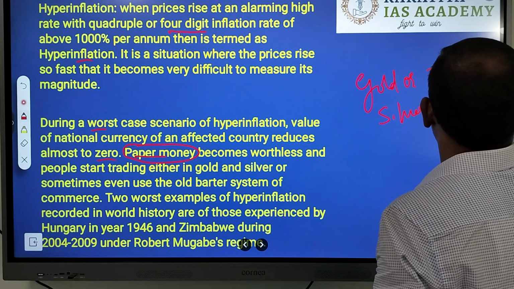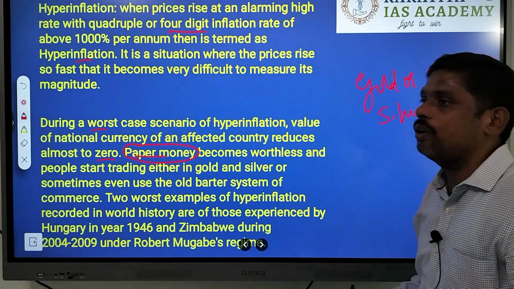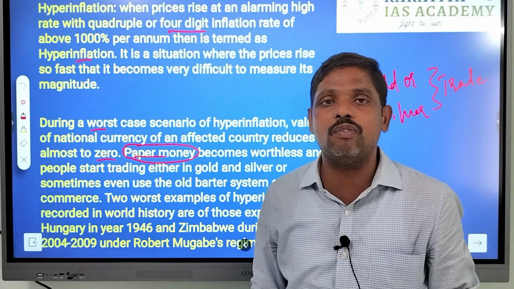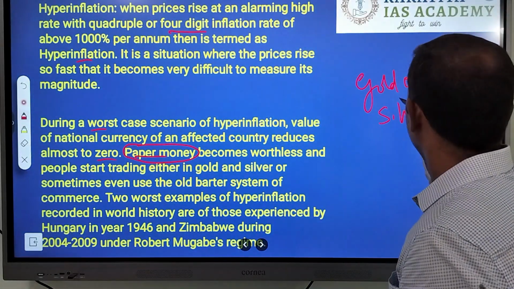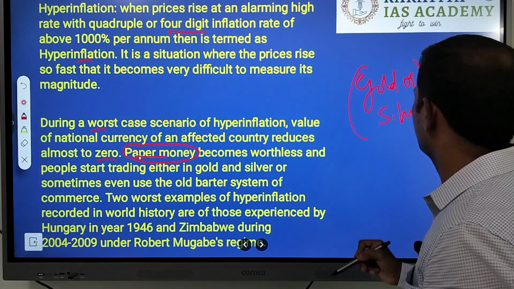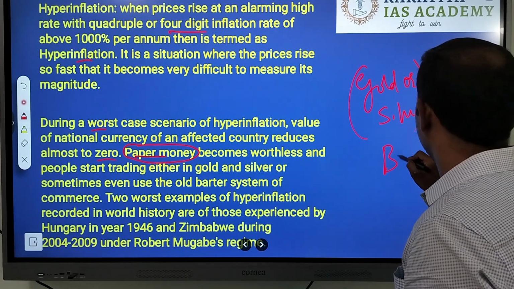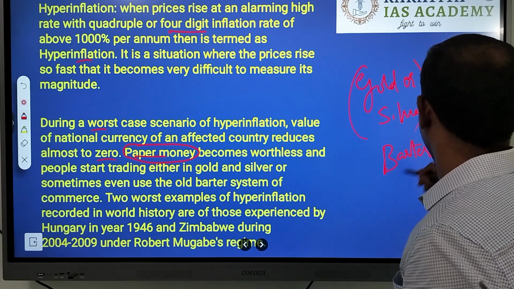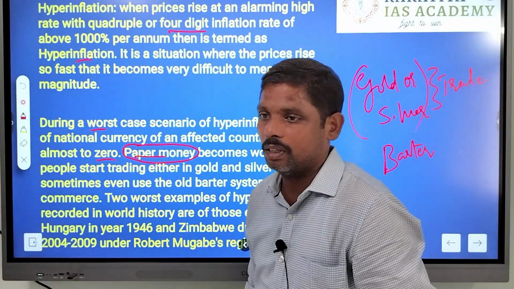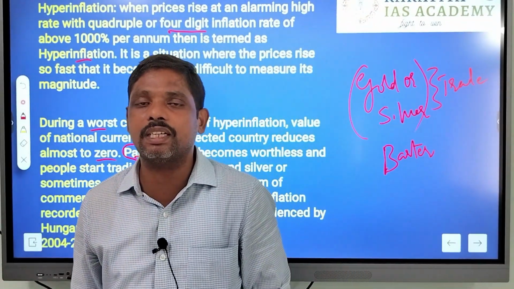So when there is no value for paper currency, obviously gold will be used, or silver, or simply the older system of barter, exchange of goods. One good is exchanged for other goods.